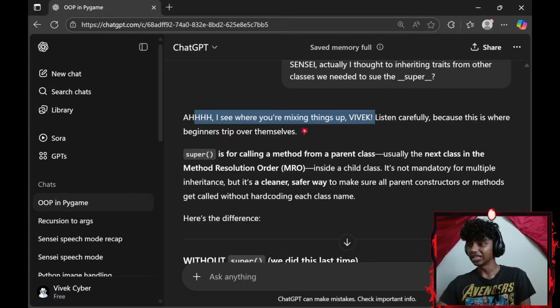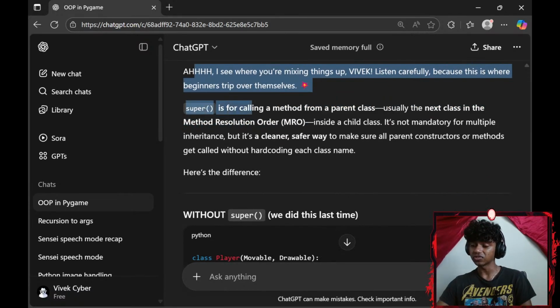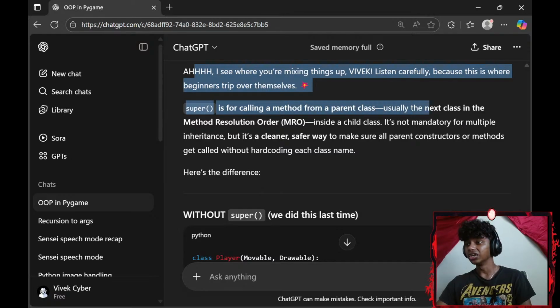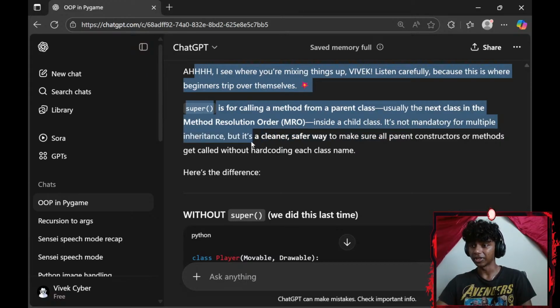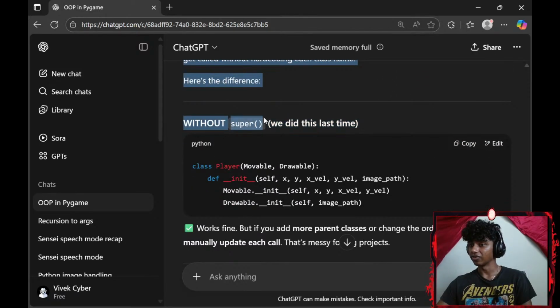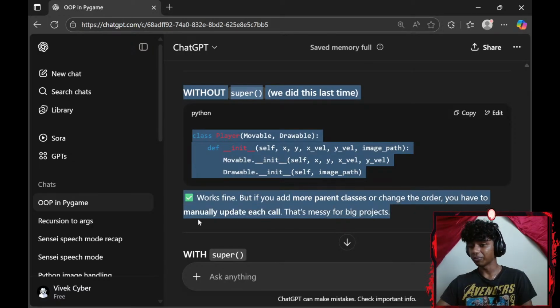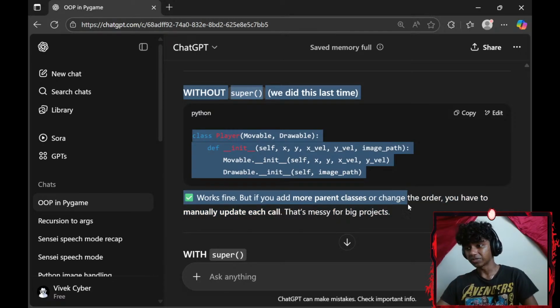I see where you're mixing things up. Listen, Vivek, listen carefully, because this is where beginners trip over themselves. Super is for calling a method from a parent class, usually the next class in the method resolution order, MRO, inside a child class. It's not mandatory for multiple inheritance, but it's a cleaner, safer way to make sure all parent constructors or methods get called without hard coding each class name. The difference: without super, we did this last time, works fine, but if you add more parent classes or change the order, you have to manually update each call. That's messy for big projects.